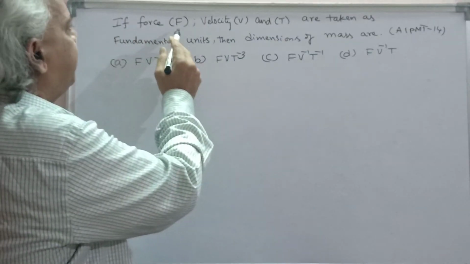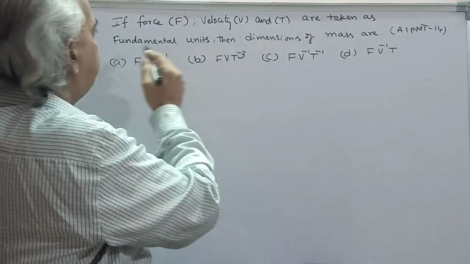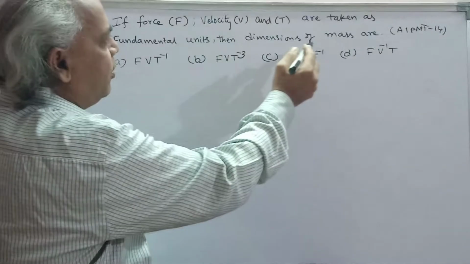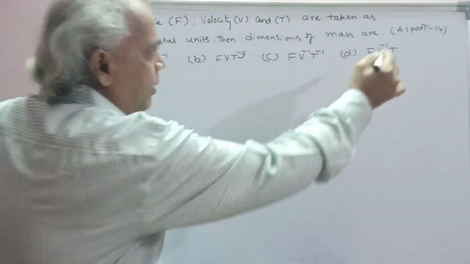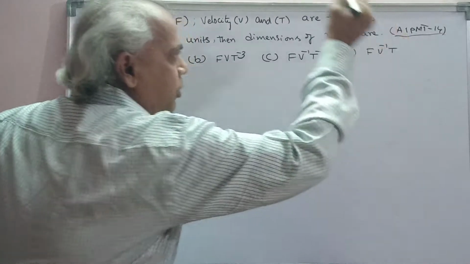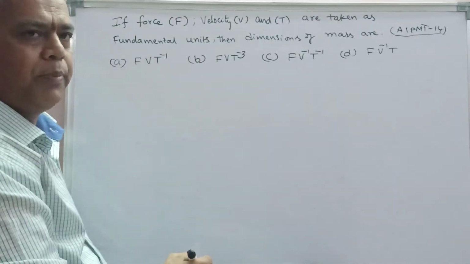If force F, velocity v and time t are taken as fundamental units, then the dimensions of mass are. This question was asked in APMT 14. It is very simple but very important.